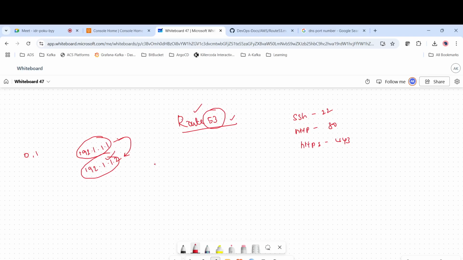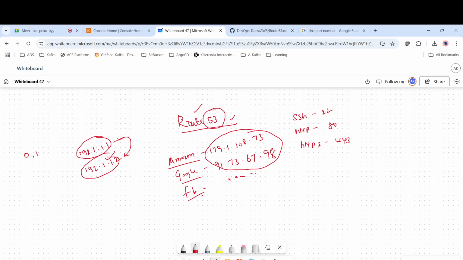Similarly, let's take any website, for example, Amazon. Its IP address will be 179.1.168.73, and if you take google.com, it will be like 91.73.67.98. And if you take Facebook or something else, it will have random numbers. We can't remember these numbers. As humans, it is impossible to remember these numbers. But if we think of amazon.com, google.com, facebook.com, it is very easy to remember, right?